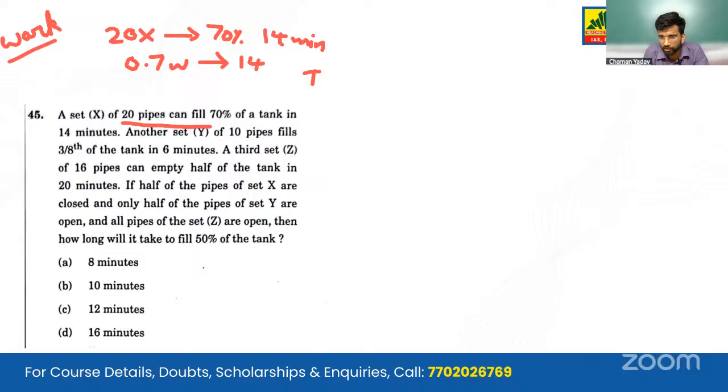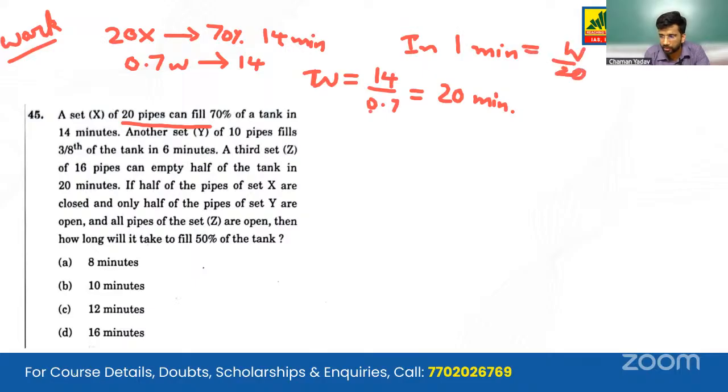So 70% of the work in 14 minutes gives us total work at 14 by 7, which equals 20 minutes of total work. So in 1 minute, the work done by 20x pipes is W by 20. Similarly, we find it for 10y. It is 16 minutes. And in 1 minute, it's W by 16.